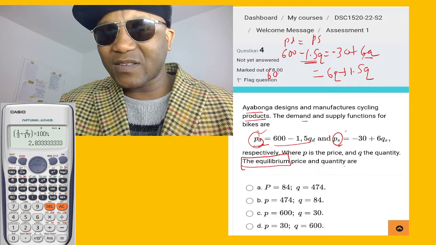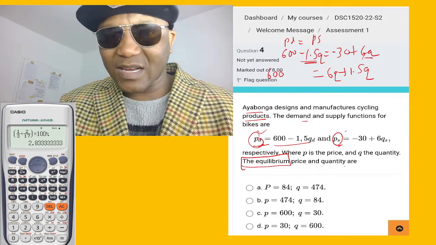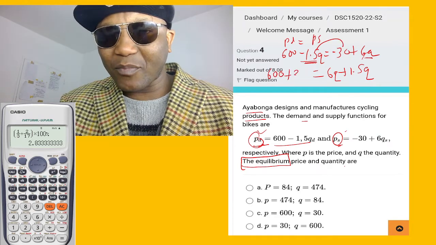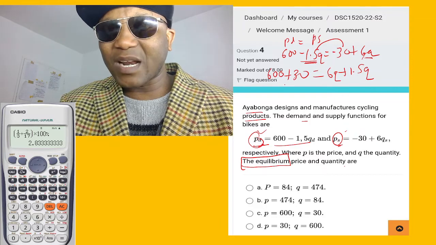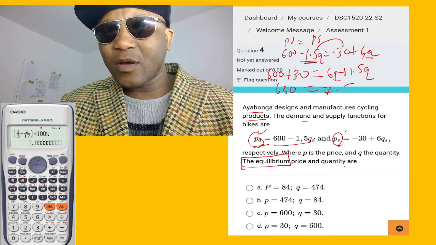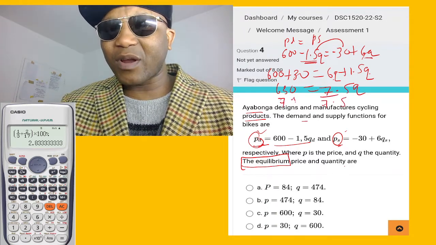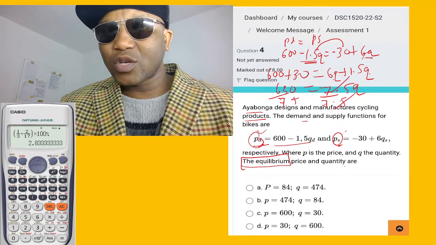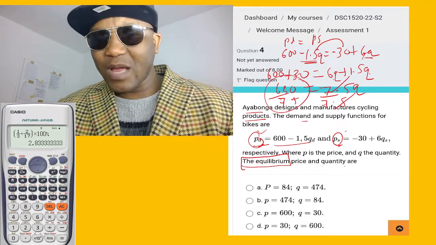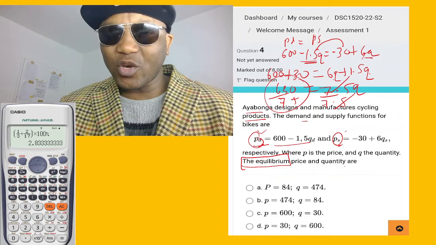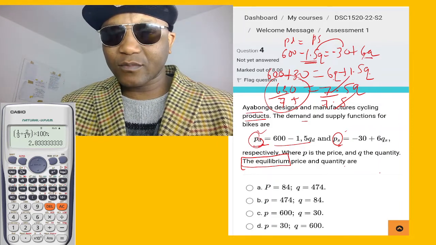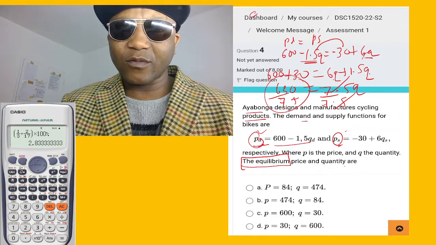Now we have a 600. This comes over and becomes plus, so 600 plus 30 is 630, and this is 7.5Q. Now divide by 7.5, divide by 7.5. When you divide this, it gives 84. So our Q equals 84.